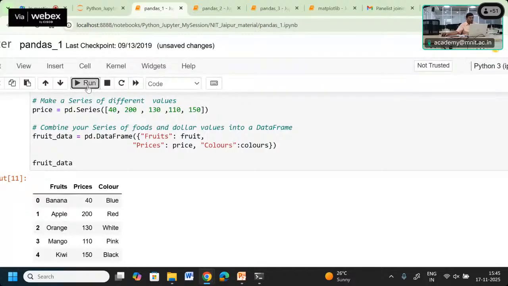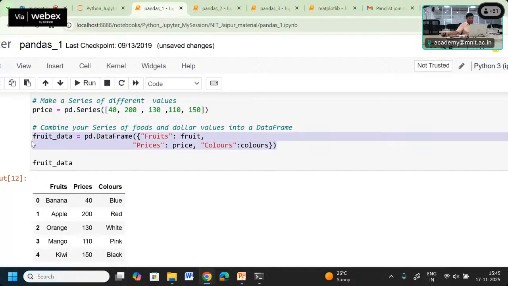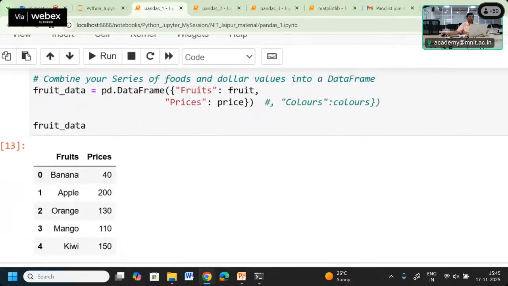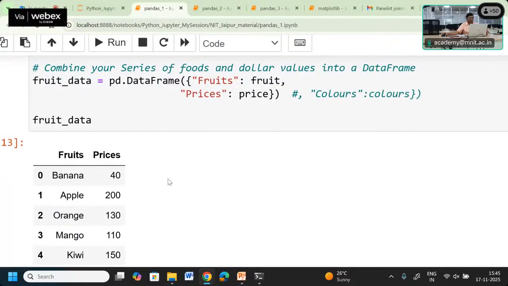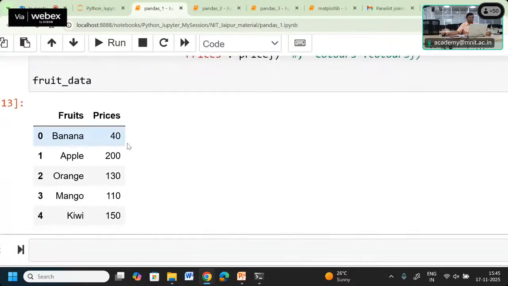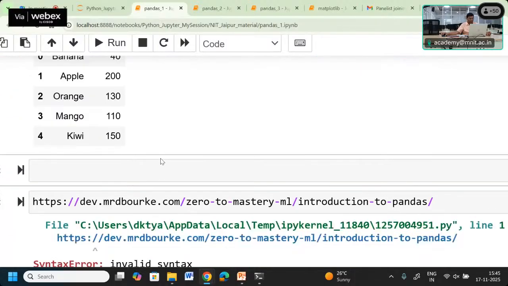So that way we should get a data frame which has the three columns. Fine. Okay. So in this observation you can see, once we remove the third key value pair, we are getting only the two columns in this data frame. Right?